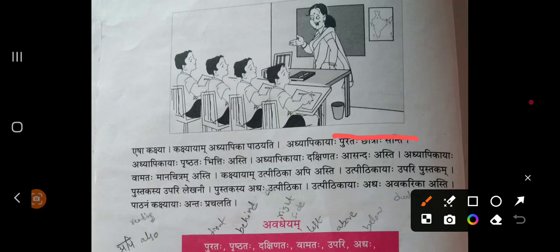In front of the teacher, students are there. अध्यापिकायाः पृष्ठतः भित्तिः अस्ति. पृष्ठतः means behind. Behind the teacher, dustbin is there. अध्यापिकायाः दक्षिणतः आसन्दः अस्ति. अध्यापिकायाः वामतः मनचित्रम् अस्ति. In the left hand side, this table is there, and on top of table book is there. On top of the book a pen is there.